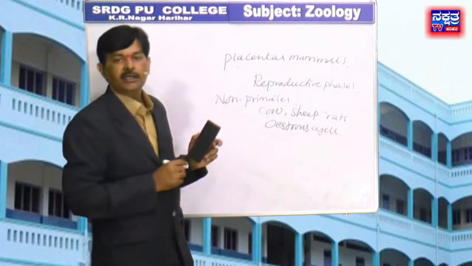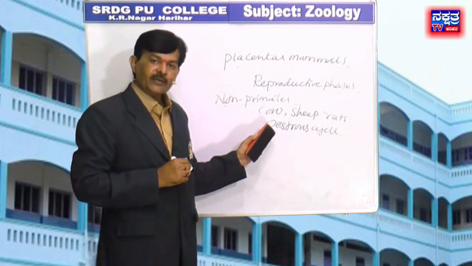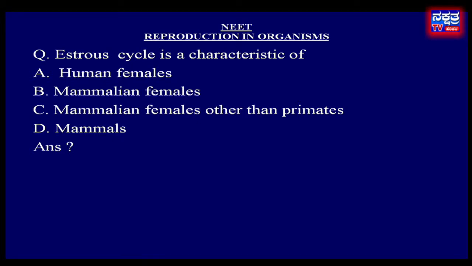Therefore, in the given options, option C, mammalian females other than primates, is the right answer.